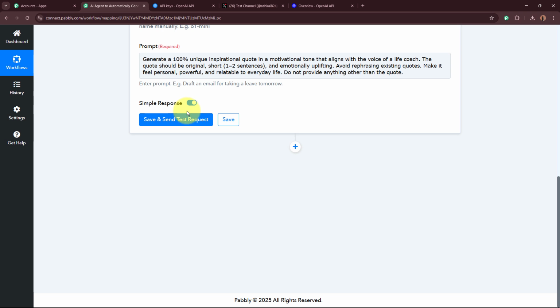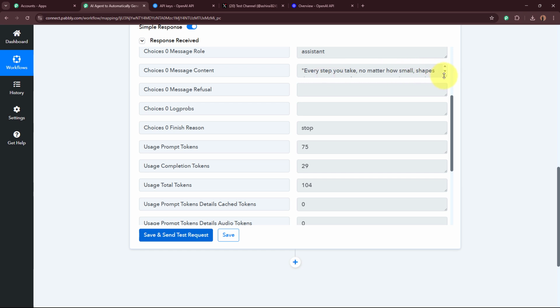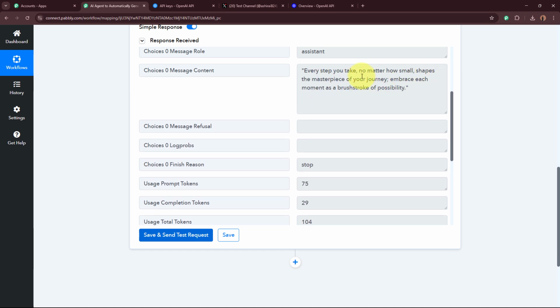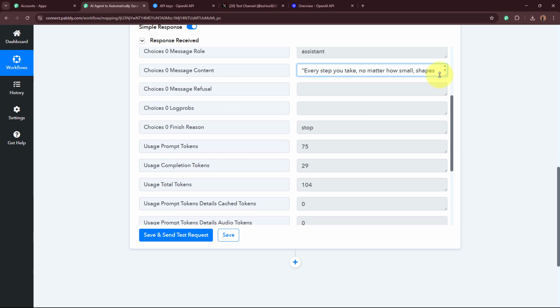So as I've added the prompt, now I'm going to click on the save and send test request button, and this AI agent is going to generate the quote. And yes, you can see right over here, this AI agent has generated the quote. That is, every step you take, no matter how small, shapes the masterpiece of your journey. Embrace each moment as a brushstroke of possibility. You can see right over here, this is the quote that is generated.